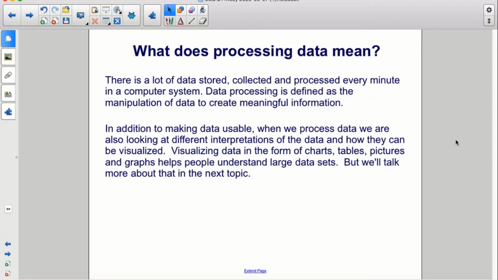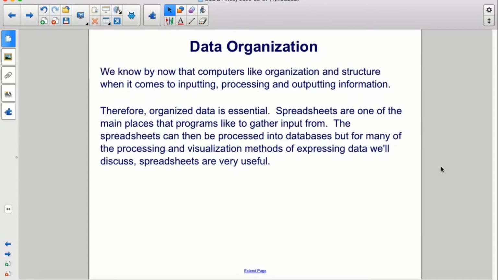Visualizing data in the form of charts, tables, pictures, and graphs helps people understand large data sets. But we'll talk more about that in the next topic. We know by now that computers like organization and structure when it comes to inputting, processing, and outputting information. Therefore, organized data is essential. Spreadsheets are one of the main places that programs like to gather input from.